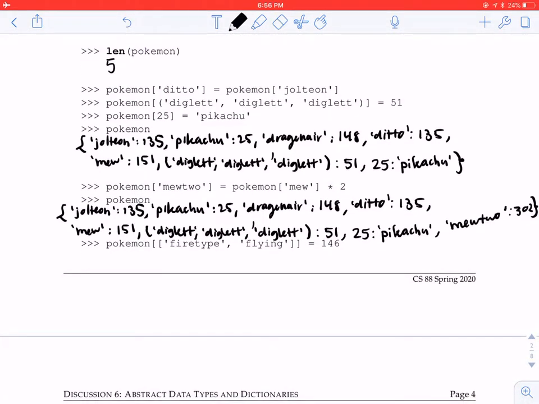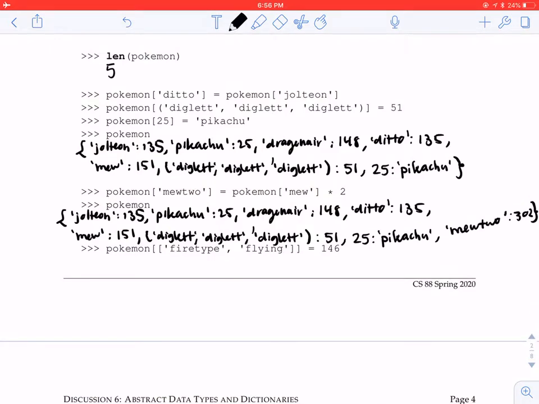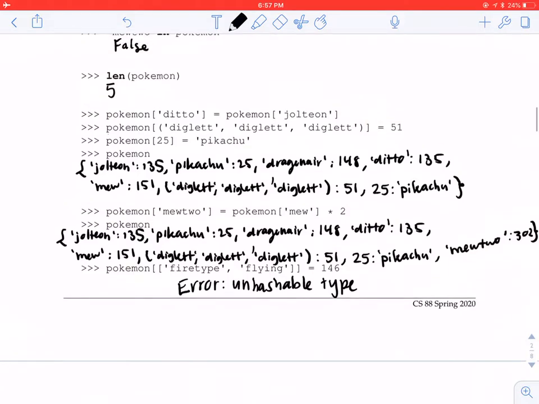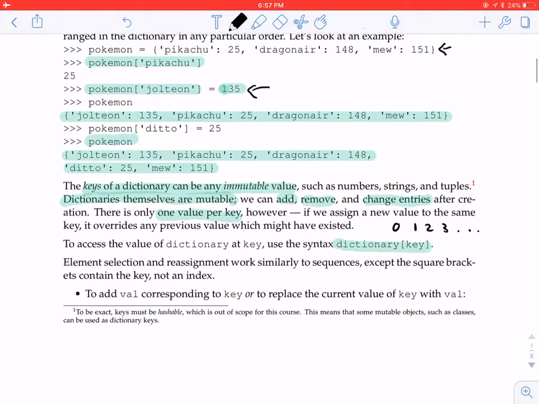So our last line of this problem is going to try to set this list with fire type and flying in it to 146. So we're going to try to add that mapping. But if you try this out in the Python interpreter, it's going to give you an error. And this error will be called error unhashable type. And we don't expect you to understand what it means by unhashable type. But basically, this error represents a kind of error that has to do with the immutability of keys in dictionaries.